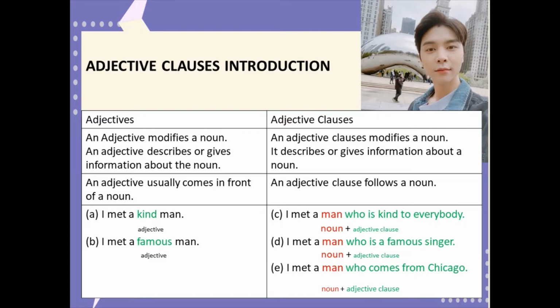Example D. I met a man who is a famous singer. Adjective clause who is a famous singer follows the noun a man. Adjective clause who is a famous singer describes or gives information about the man. I met a man who comes from Chicago. Who comes from Chicago is the adjective clause to describe the noun man, to give information about the noun man.